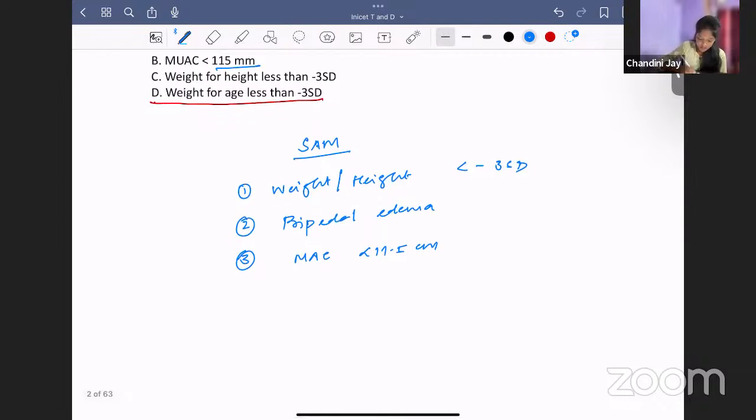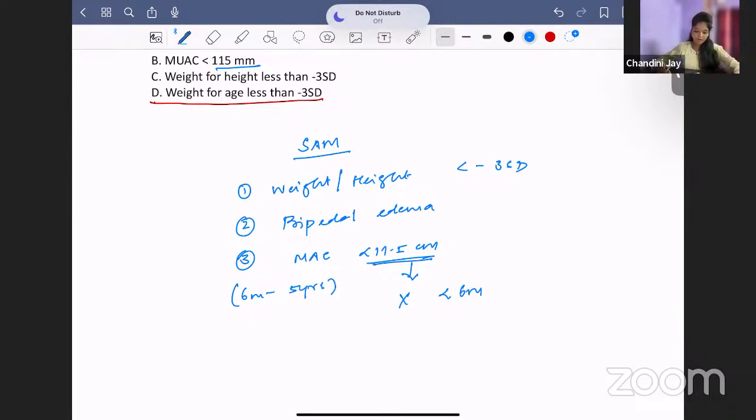The one exception here is this is only for 6 months to 5 years. This mid-upper arm circumference criteria is not applicable for infants less than 6 months.